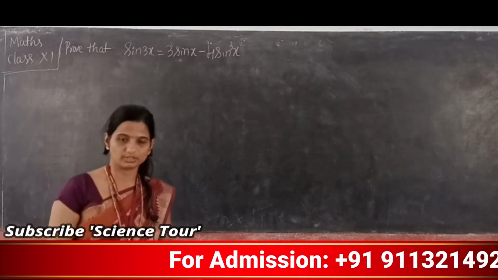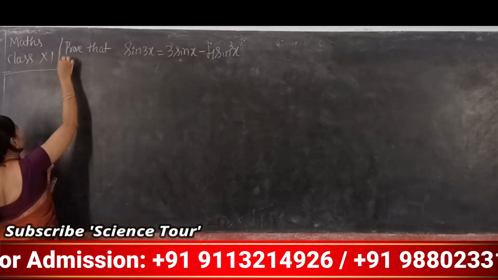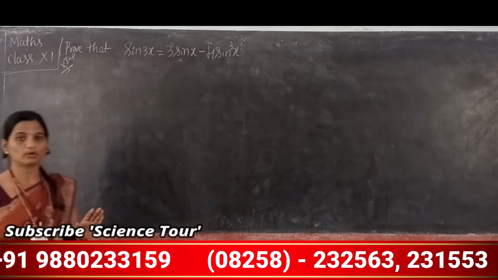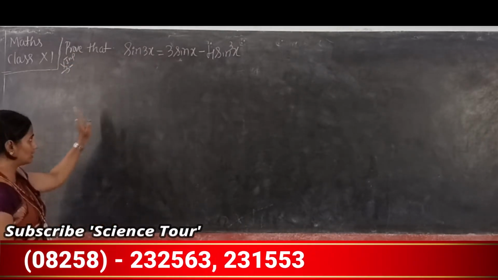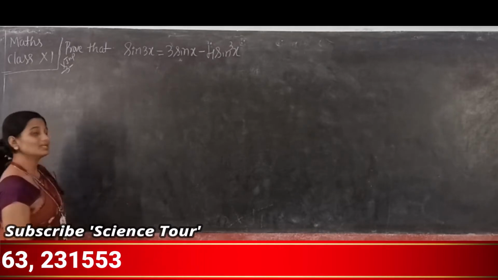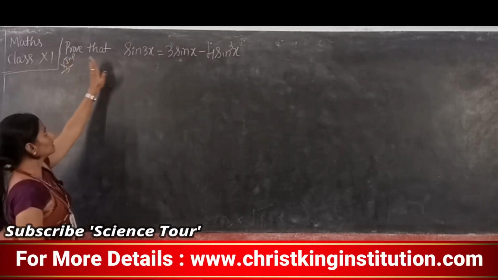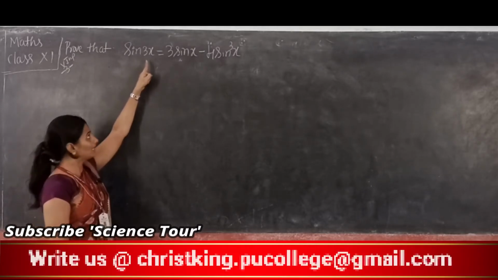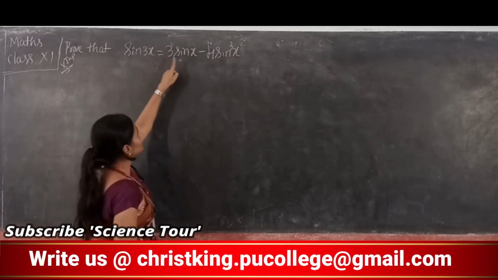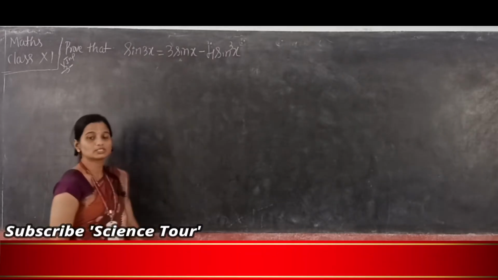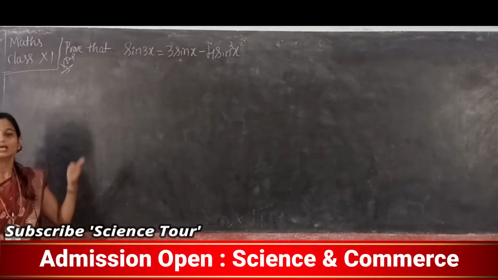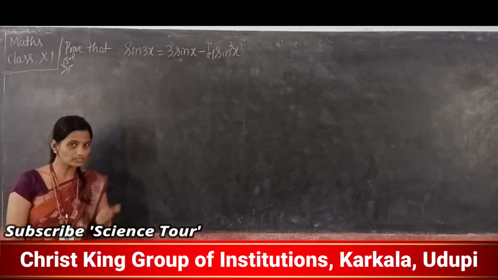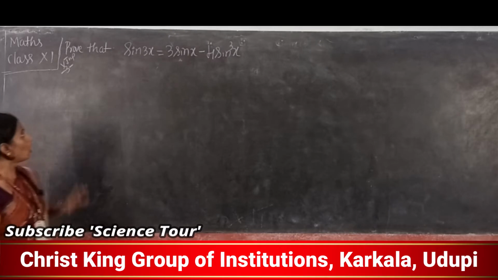Now next question, very important question, proof, very important for 3 marks. Formula important and question also important. That is, proof is important. So what is your question? Prove that sin 3x is equal to 3 sin x minus 4 sin cube x. What is the formula? Sin 3x is equal to 3 sin x minus 4 sin cube x. Now how to prove this one?